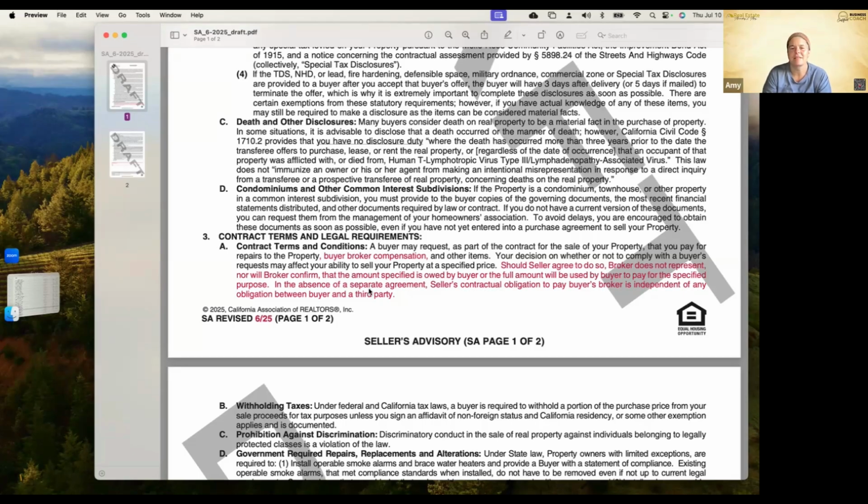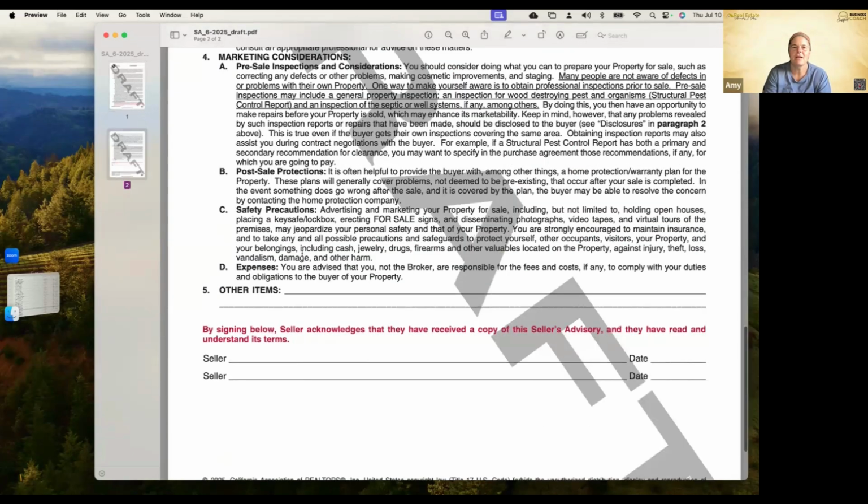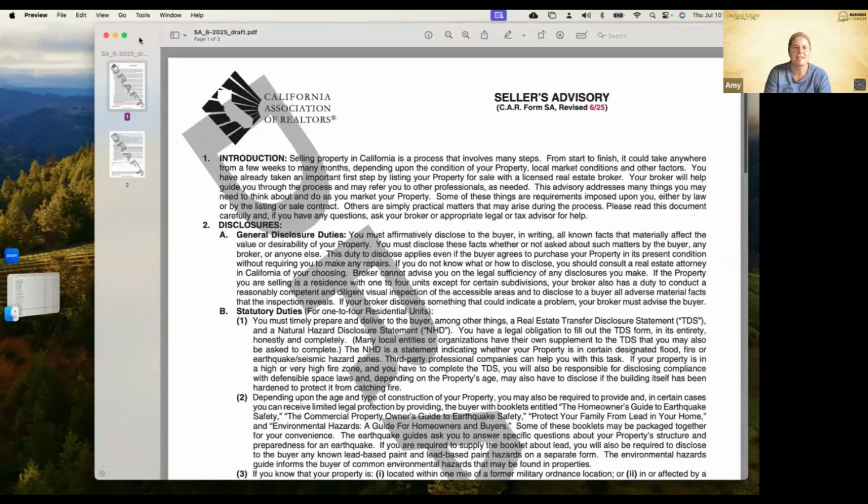Just talking about that a buyer may request as part of the contract to sell the property that you pay for repairs to the property, buyer broker compensation, and other items. It's your decision whether or not to comply with those requests. It could affect your ability to sell the property at a specified price. Should seller agree to do so, broker does not represent, nor does broker confirm that the amount specified, right? So we're just going into that same verbiage there. So super simple. That seller's advisory is part of our listing agreement, so it's automatically attached to the listing agreement.